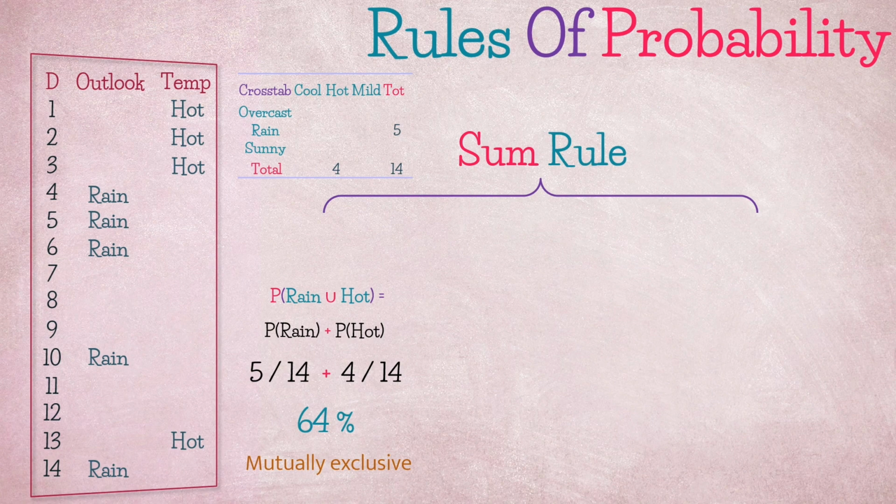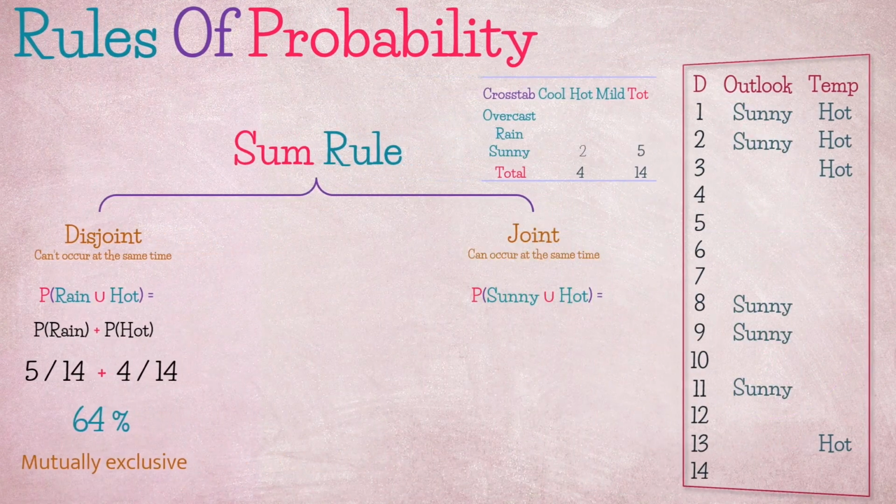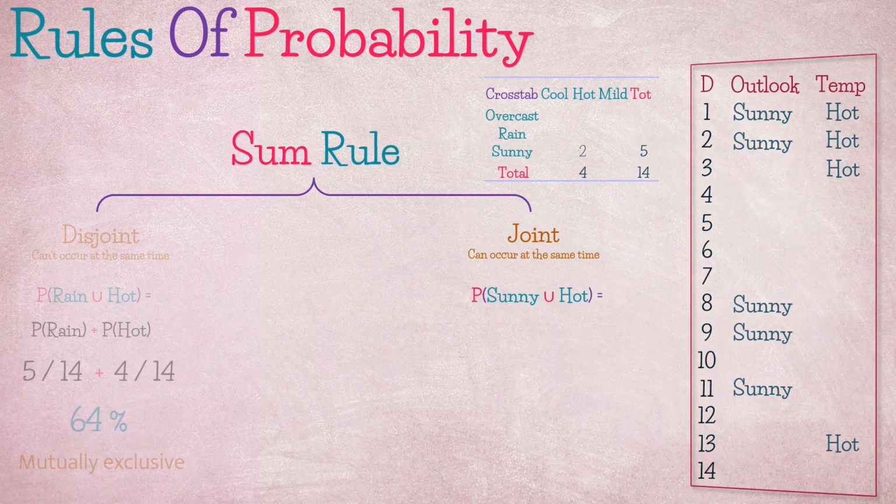Such a relationship can be visually displayed using a Venn diagram. A Venn diagram is a simple way to visualize events and relationships between them using rectangles and circles. The rectangle represents the sample space, 14 days, and each circle is the portion of days where the event of interest occurs. In our example, rain and hot, the circles are separated. There is no overlap because these events do not occur at the same time, thus disjoint, which is another word for mutually exclusive. What if the 2 events were joint, which means that they can happen at the same time?